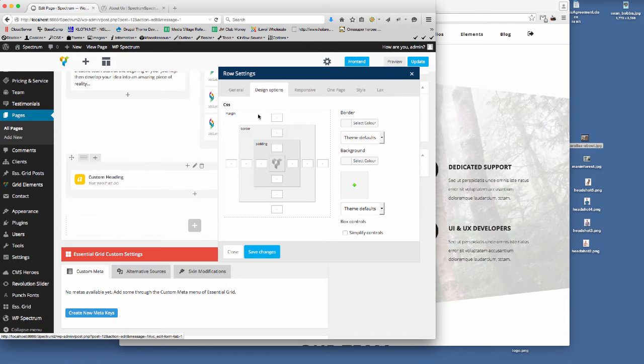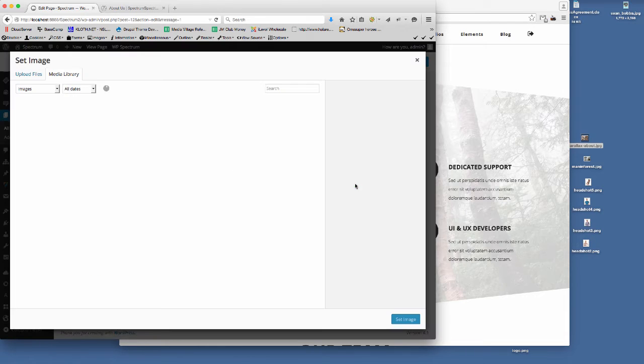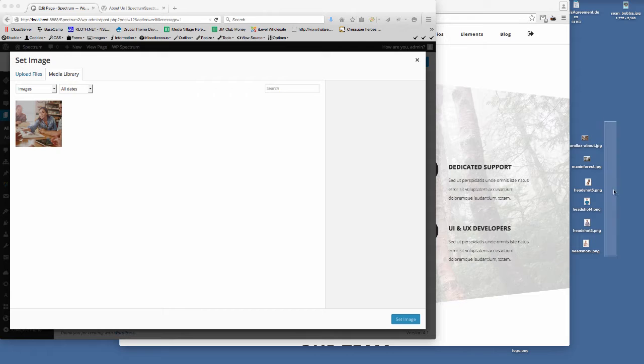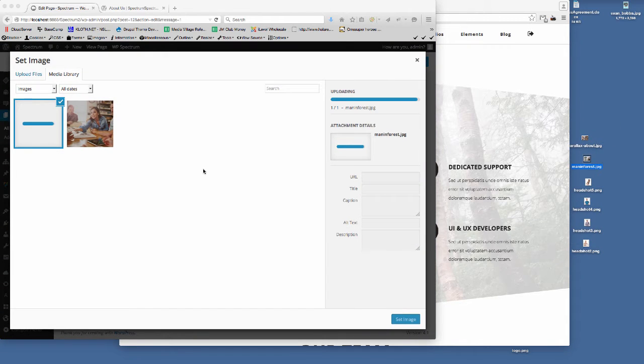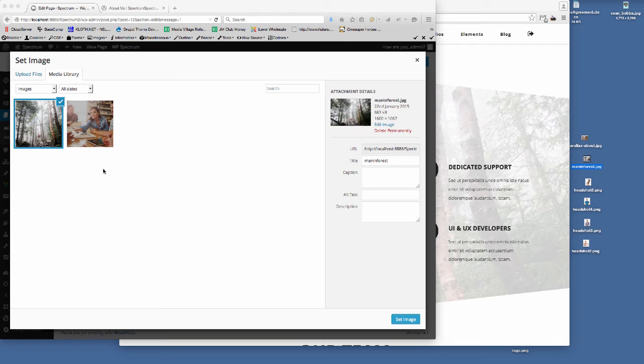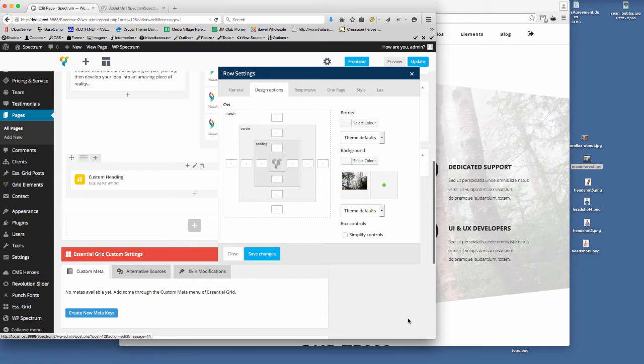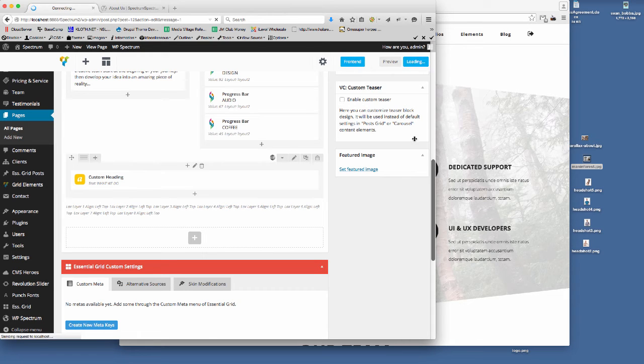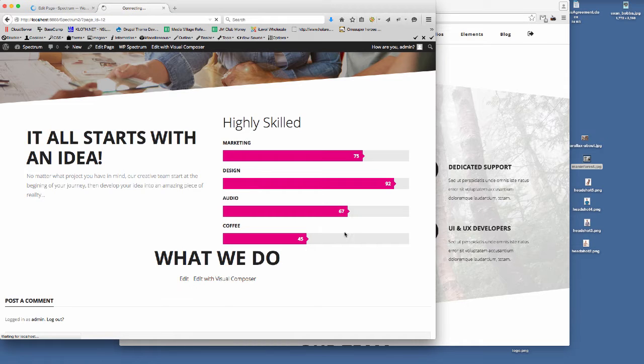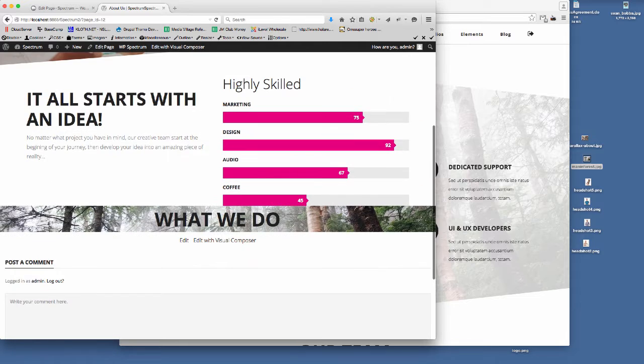So if we go design options, click the plus icon for the background row. I've got my images over here that I've already got done. So then we'll just drag the image on there, we'll set that image, and then we'll just save that for now. I'll just show you as the page builds up. So back to the front end. So there you can see we've got the image.